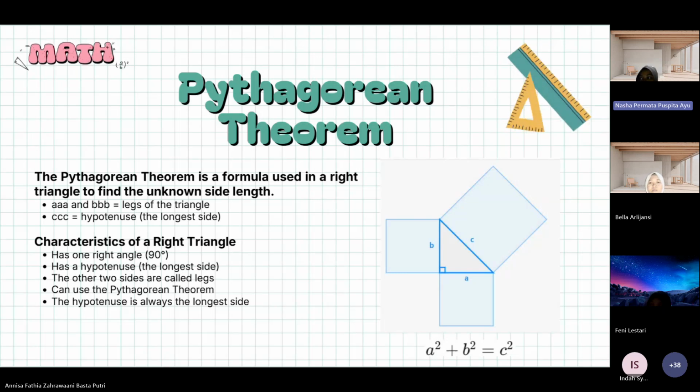The relationship between these sides is expressed by the formula a squared plus b squared equals c squared. This formula states that the sum of the squares of the two legs is equal to the square of the hypotenuse.